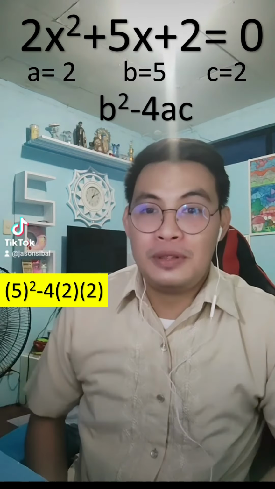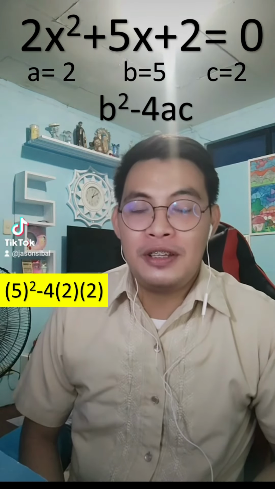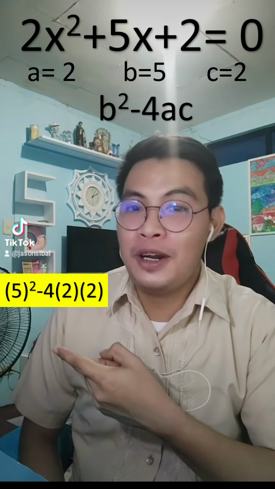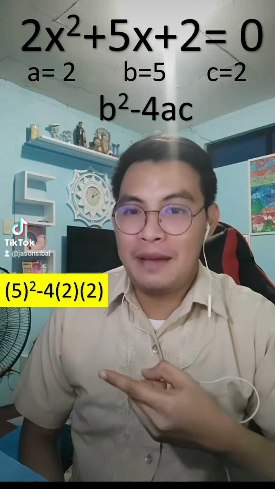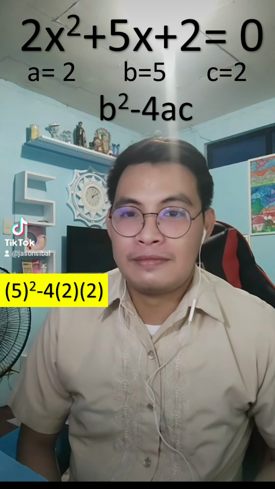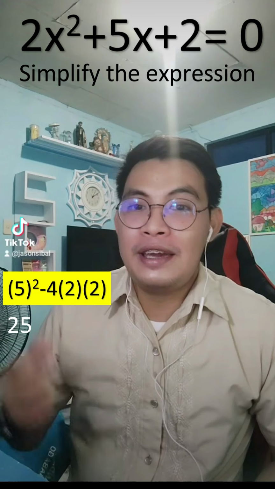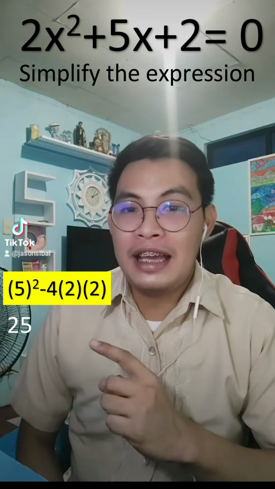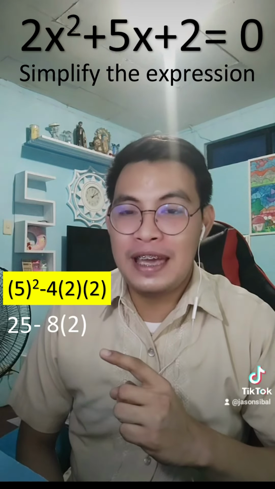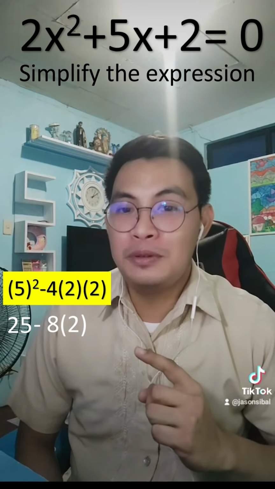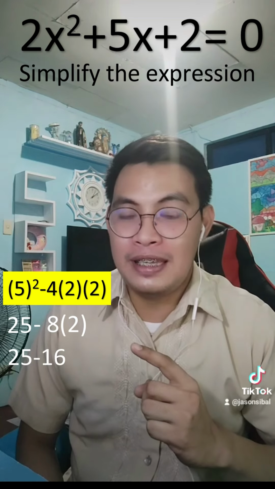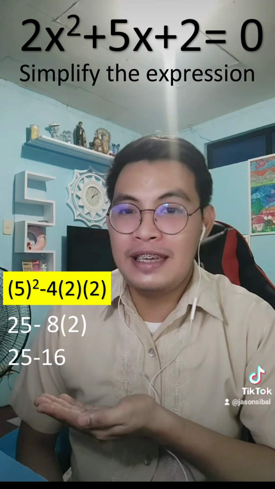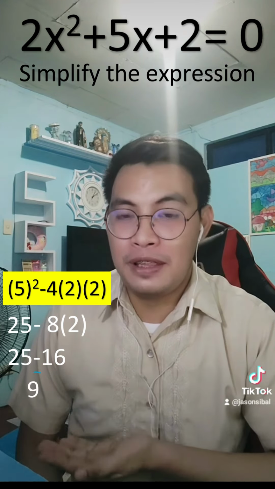And upon substituting, we have this expression 5 squared minus 4 times 2 times 2. Then simplify. 5 squared is 25. Negative 4 times 2 is negative 8. Times 2 is negative 16.